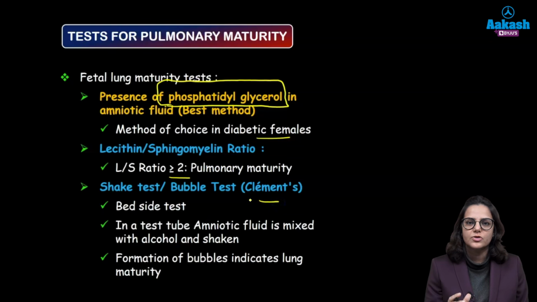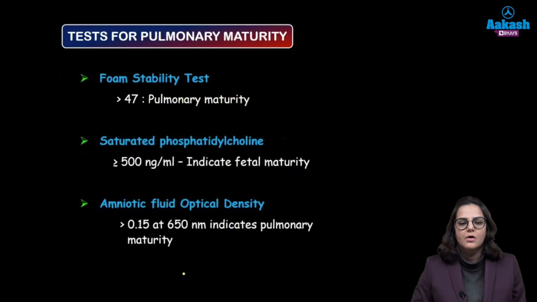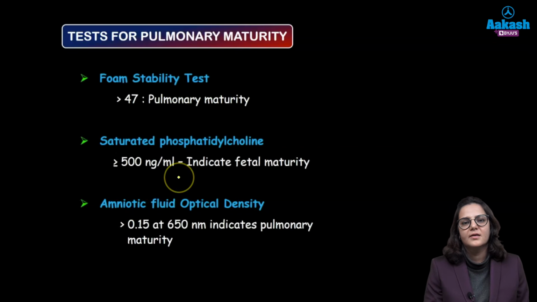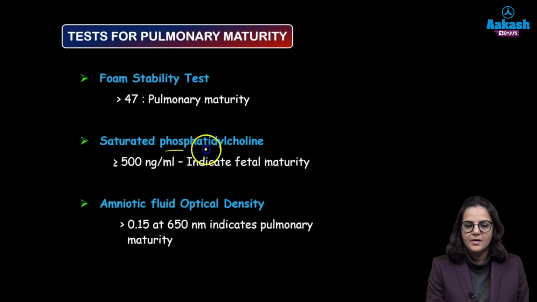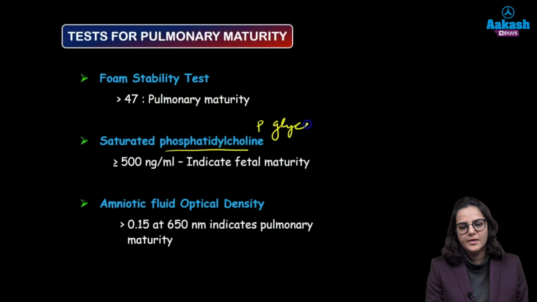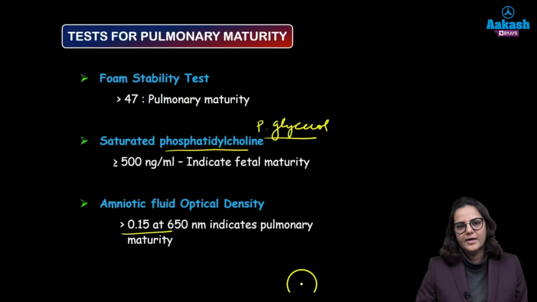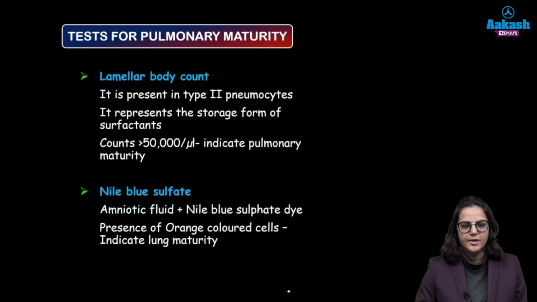So what we do is in a test tube, we take an amount of amniotic fluid and we mix it with alcohol and shake it. Presence of bubbles indicates fetal lung maturity. Foam stability test is there. More than 47 indicates pulmonary maturity. Another is saturated phosphatidylcholine. Remember, this is phosphatidylcholine, but the investigation of choice is phosphatidylglycerol, right? Amniotic fluid optical density is also done, and more than 0.15 at 650 nanometers indicates pulmonary maturity.